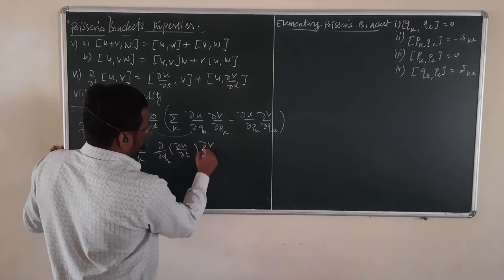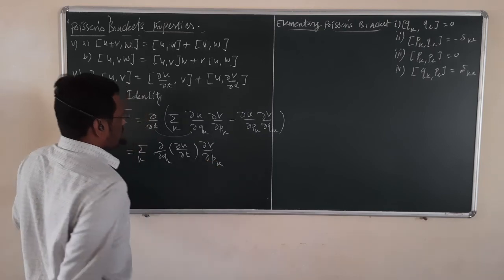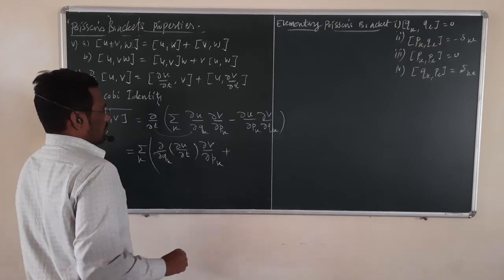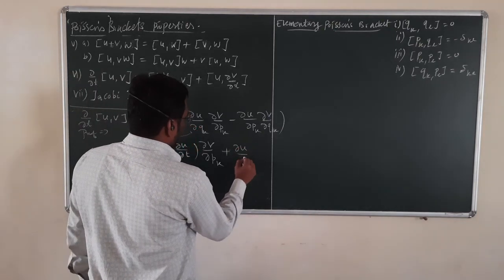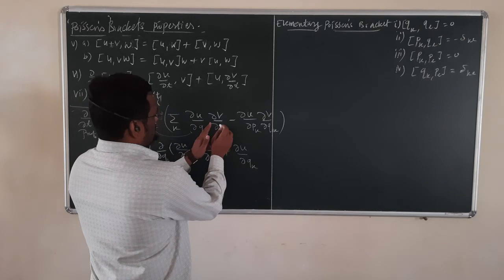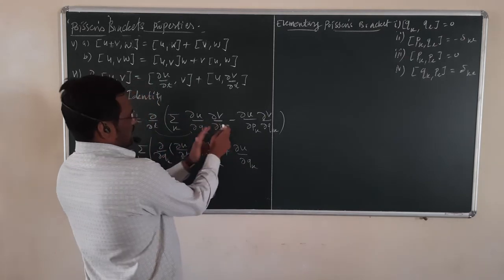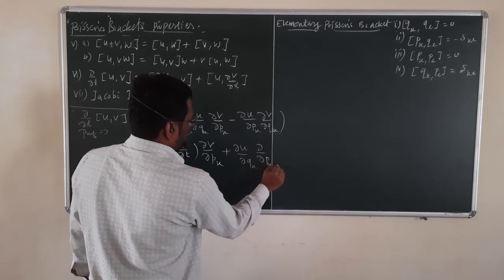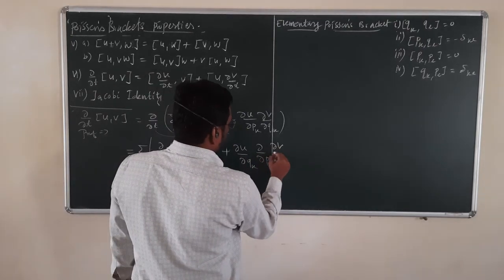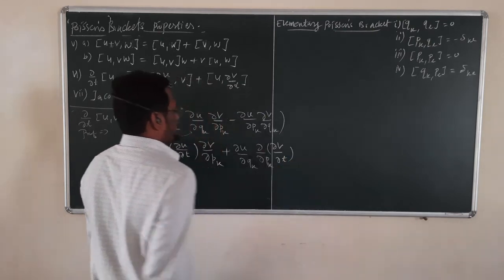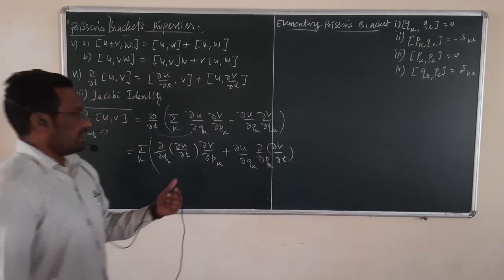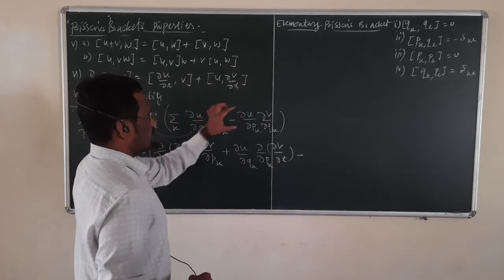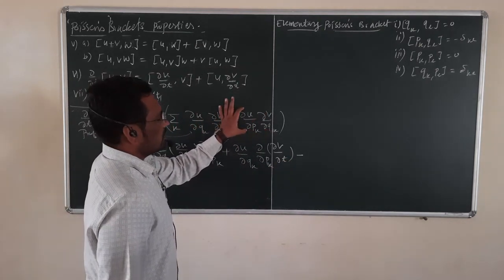At that time the partial derivative of v with respect to pk is constant, plus if you keep this term as constant, that is the partial derivative of u with respect to qk as constant, then if you take the derivative with respect to time of this term, that will become the partial derivative with respect to pk of the partial derivative of v with respect to time. Minus, similarly here we are taking the partial derivative with respect to time of these two terms. So again we can use the chain rule.